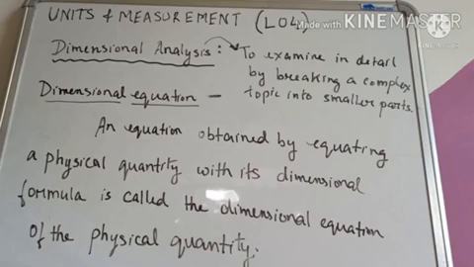Similarly, if we write the dimensional formula for area, then what we have to write? So on the left hand side of the equation, we have to write area, and on the right hand side of the equation, we have to write L square. Similarly, for volume, on the left hand side we write volume, and on the right hand side we have to write L cube. So those are known as dimensional equations. So it is an equation obtained by equating a physical quantity with its dimensional formula. This is an important topic. Okay. Now let us take some examples.